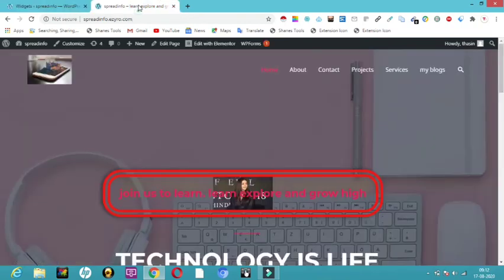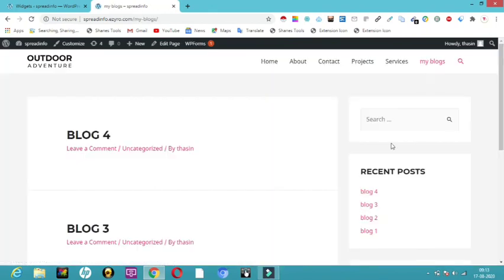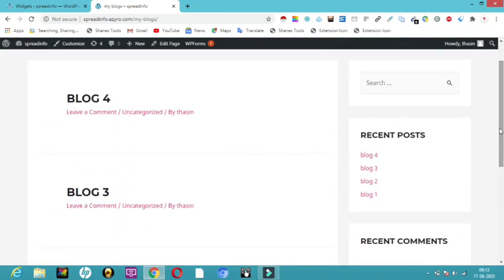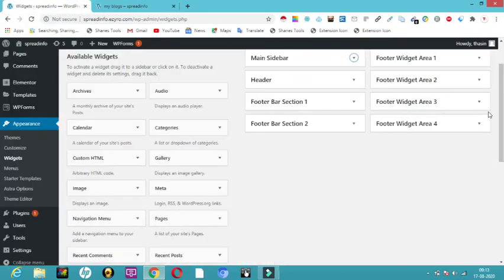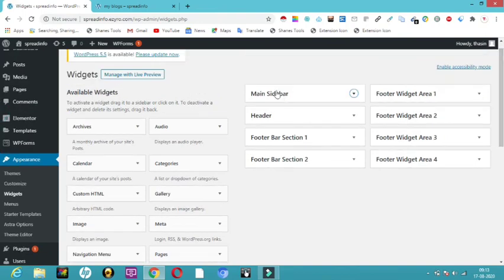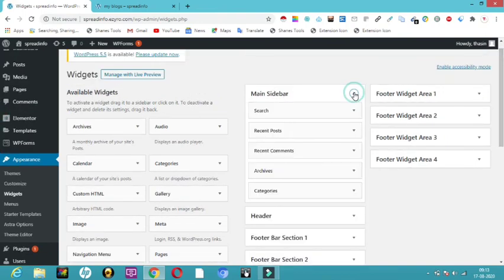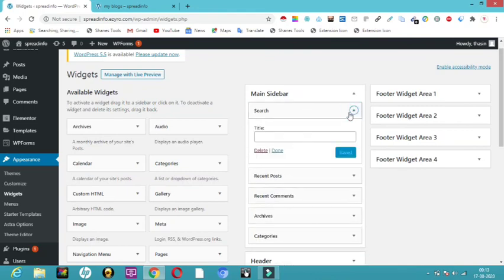So where is this main sidebar? Let me get into my blocks. Here in the main blocks you can control this area. So if you don't want this search button, recent posts, recent comments, archives and categories, here is where you need to operate. Here you can see the main sidebar. So search is here, so I'll just click here and delete this.